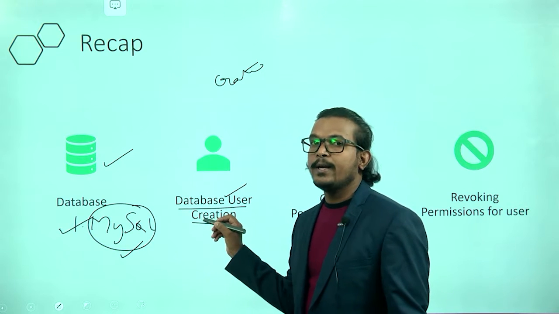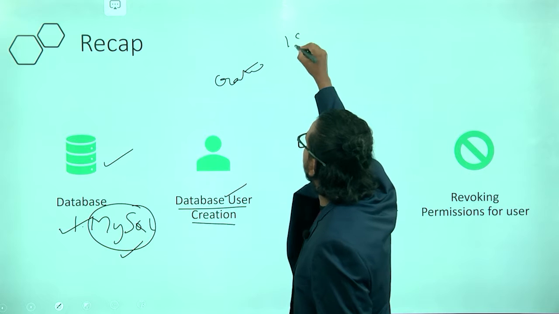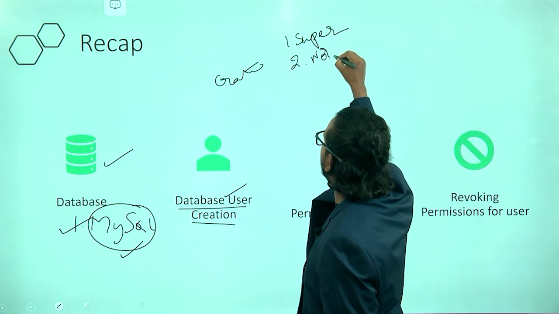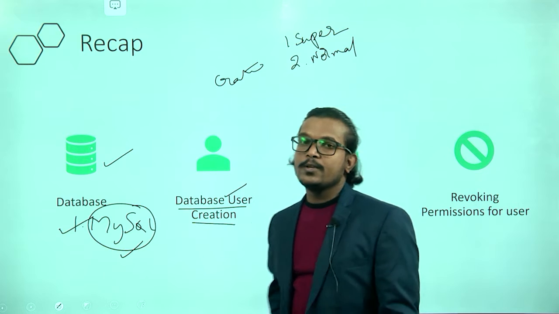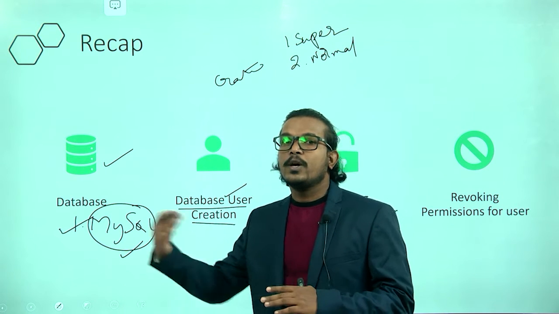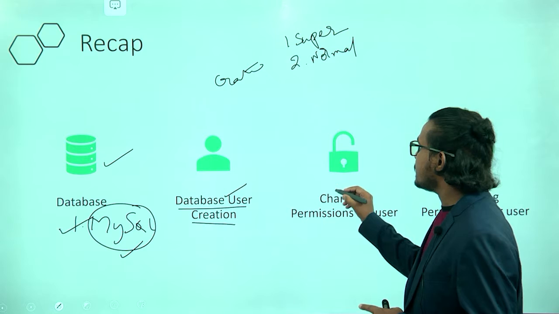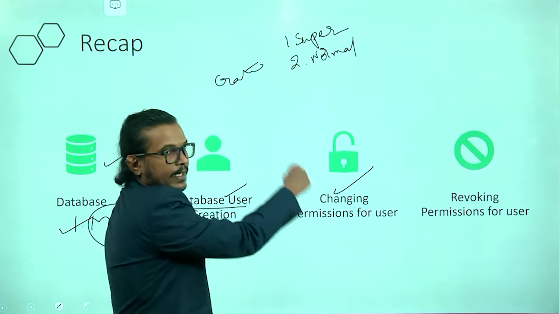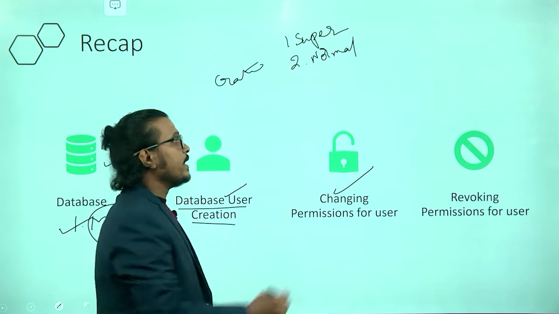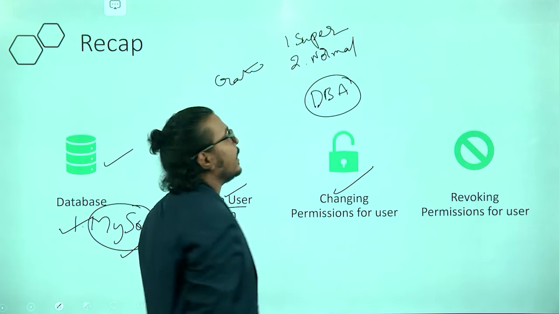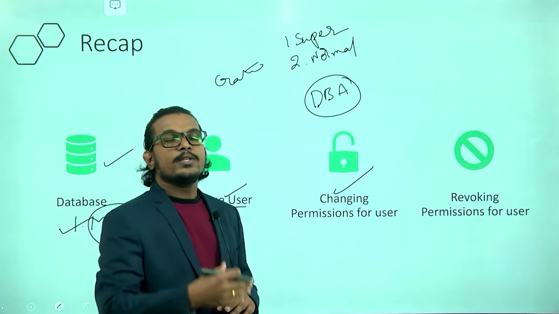We are creating a super user and we are creating a normal user. After user creation is done, we give some permissions to the users. With the help of the DBA, we give the permissions to the users.